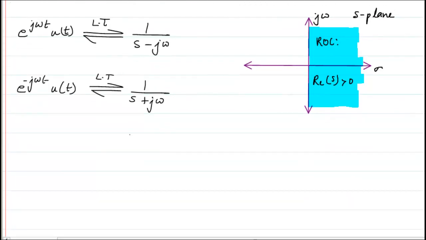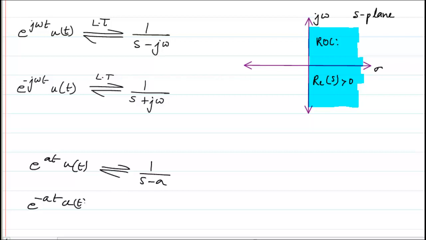Now you might be thinking, we just did e raised to power at u of t, where the Laplace transform came out to be 1 divided by s minus a. Similarly, if we write e raised to power minus at u of t, what is the Laplace transform? It is going to be 1 divided by s plus a.